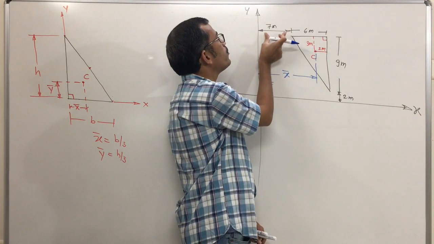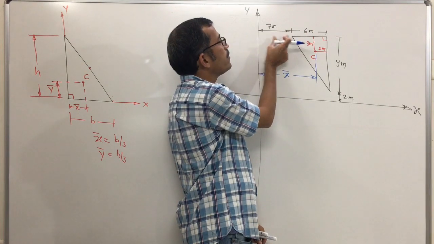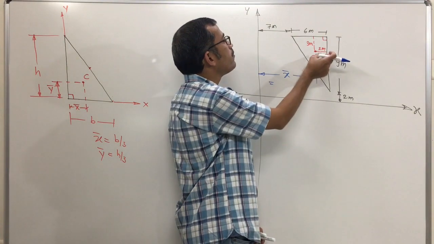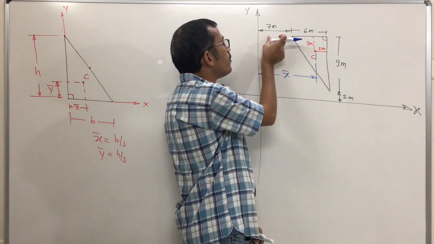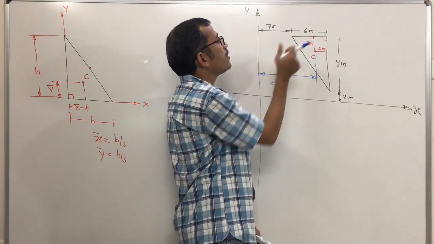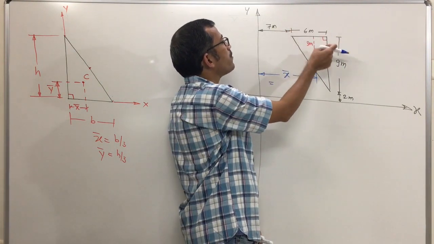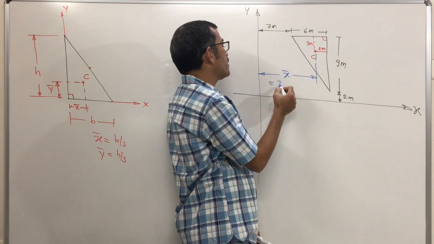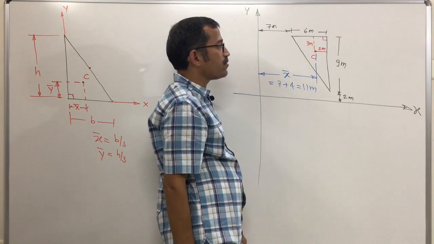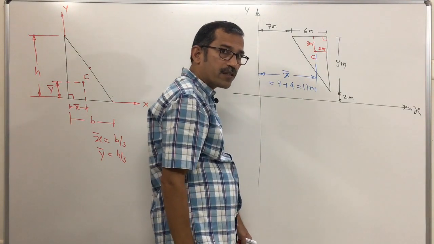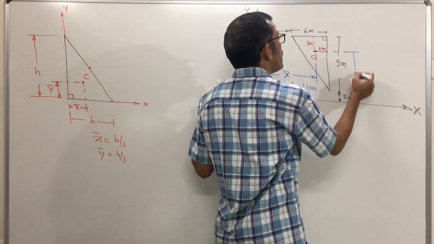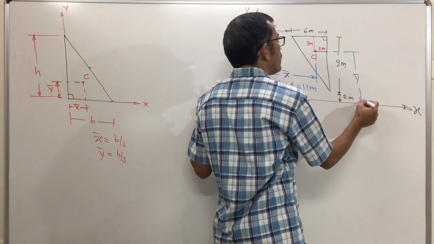Measured from the y axis, you know this is 7. Next, 7 plus 6 is 13, minus 2, and 7 up to here, so the remaining distance is 4 meter. 7 plus 4 is 11, that is 7 plus 6 minus 2 meter. That means you can say this x bar is 7 plus 4, 11 meter. Y bar is the vertical distance of the centroid from the x axis, that is, the vertical distance of the centroid from the x axis is the y bar.